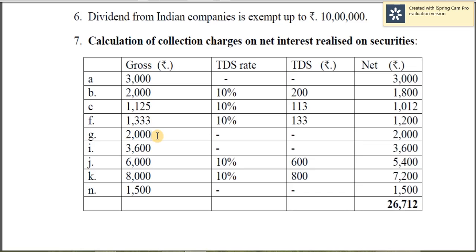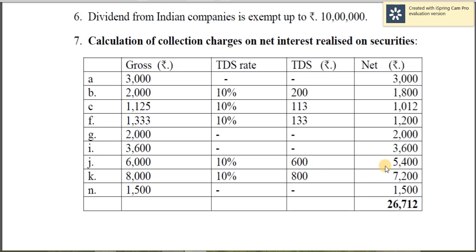So 2,000, that is the gross amount. No TDS, and therefore 2,000 is the net amount. Here 3,600, point number I. So no TDS amount. So gross amount is also 3,600. 6,000, 10% TDS, amount is 600.